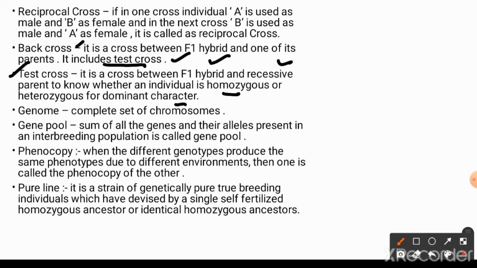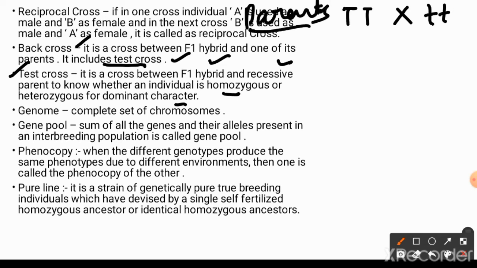For example, in the back cross I have talked about, I have chosen parents with homozygous condition, capital T and small t, meaning both the parents are homozygous here, and the cross results in the formation of a heterozygote with capital T and small t.